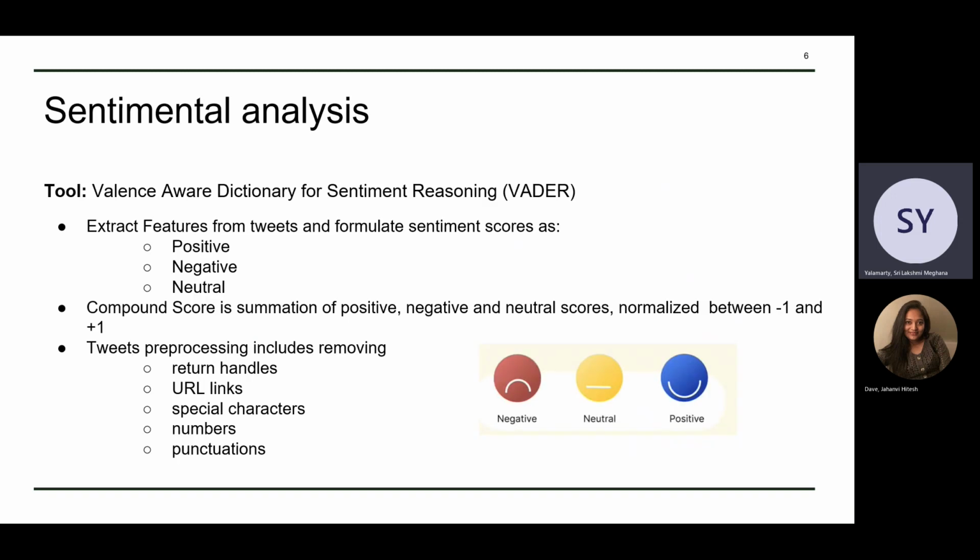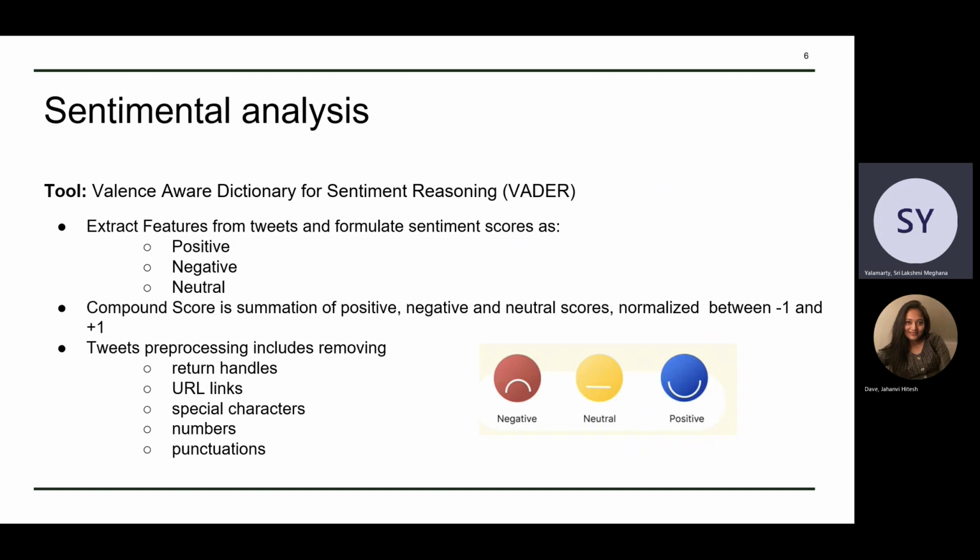After performing the exploratory data analysis, we also perform sentiment analysis of the disaster tweets. We perform this using a technique called VADER, that stands for Valence Aware Dictionary for Sentiment Reasoning. This allows us to extract features from tweets and calculate sentiment scores for the data to help us classify a tweet as positive, negative, or neutral.